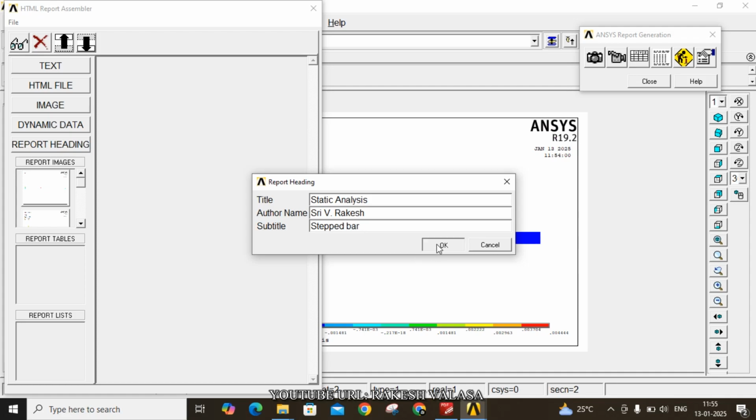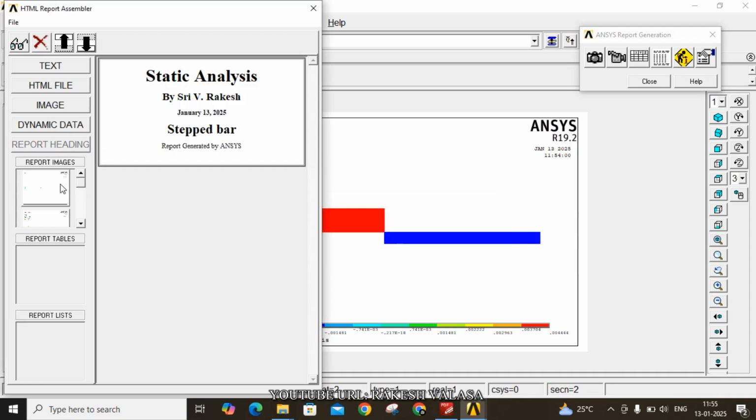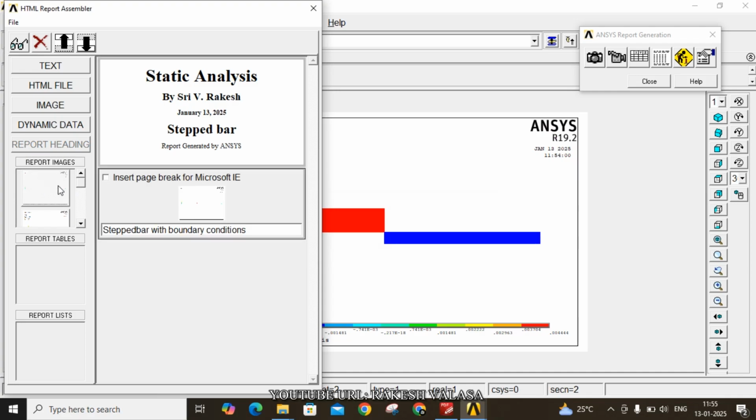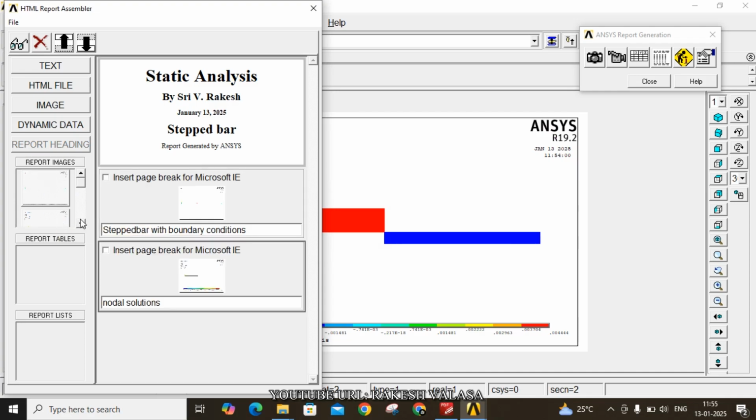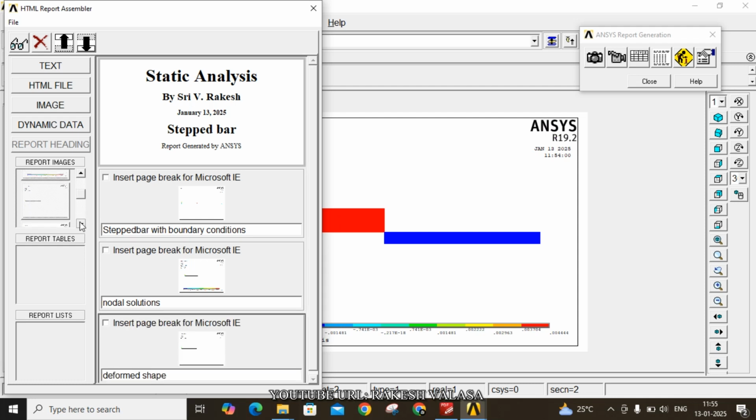Okay. Now add those images on the right side. Okay, add all those images on the right side. Now click on preview report.